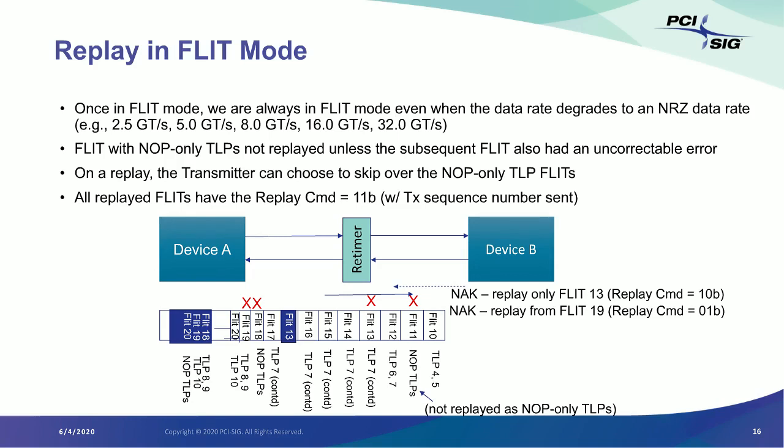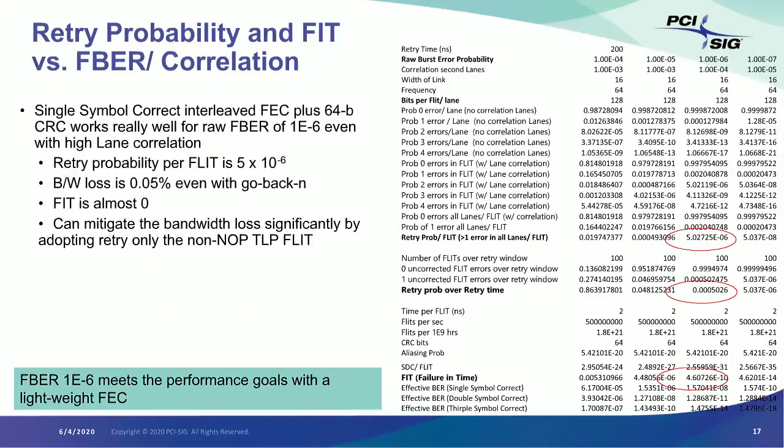Now for another example, in this case, we said 18 has an error, and after that 19 also has an error. But this time B asks for replay from 18 onwards. So A will replay 18, but it's going to do the TLPs which were sent in 19 because 18 had only no op TLPs, and then it's going to replay 19, then 20. So it's going to do the go back N. So both mechanisms are supported in PCI Express. A device can ask for one at one time and then the other the next time.